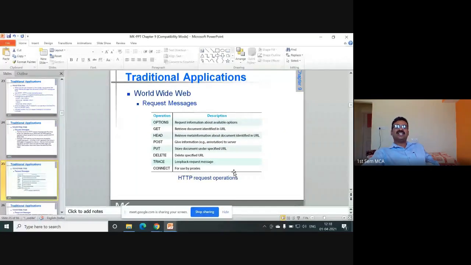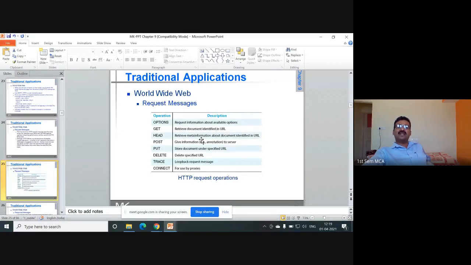You can list these request messages of the World Wide Web. So the question you can write down like this: mention any 5 operations of request messages in World Wide Web. You can note down the question in that way. Operations: options, get, head, post, put, delete, trace, connect. Options requests information about available options. Get retrieves the document identified in the URL.